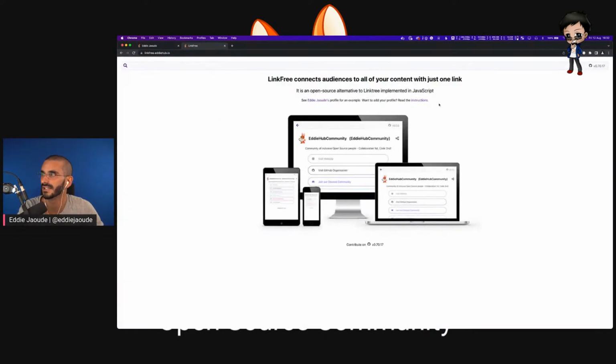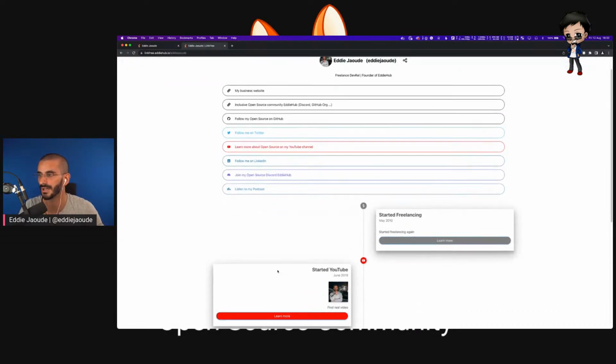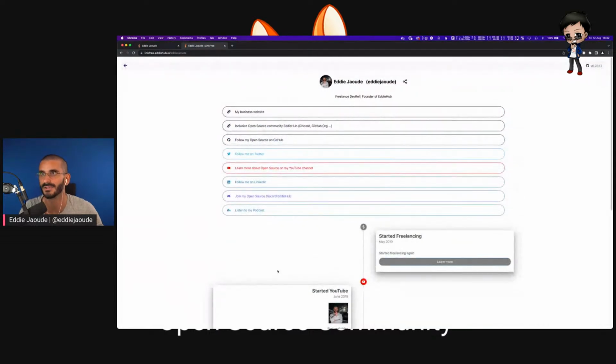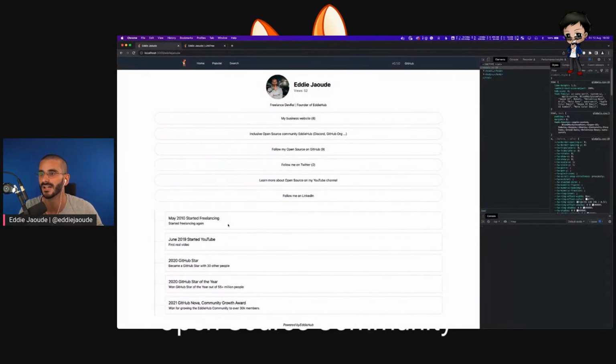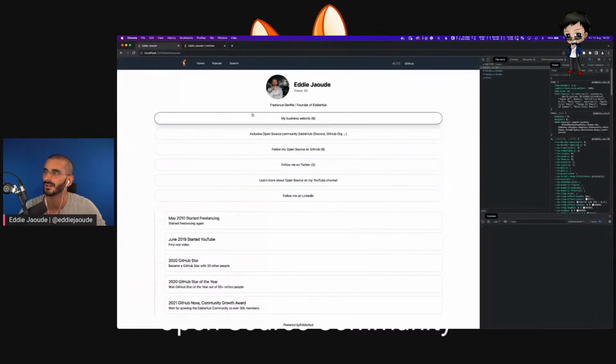So there's a few things like that to be done to make it in line with Linkfree on the homepage. I haven't put the screenshot on the homepage yet, but the way it looks now, this is my profile. I've changed the milestones. I think it looked a bit nicer and takes up less space the way I've done it here. But yeah, these probably need some colors and the icons on the left. I haven't done those yet, and the actual click to take you through to the page. But we've got the counter going, which is great.